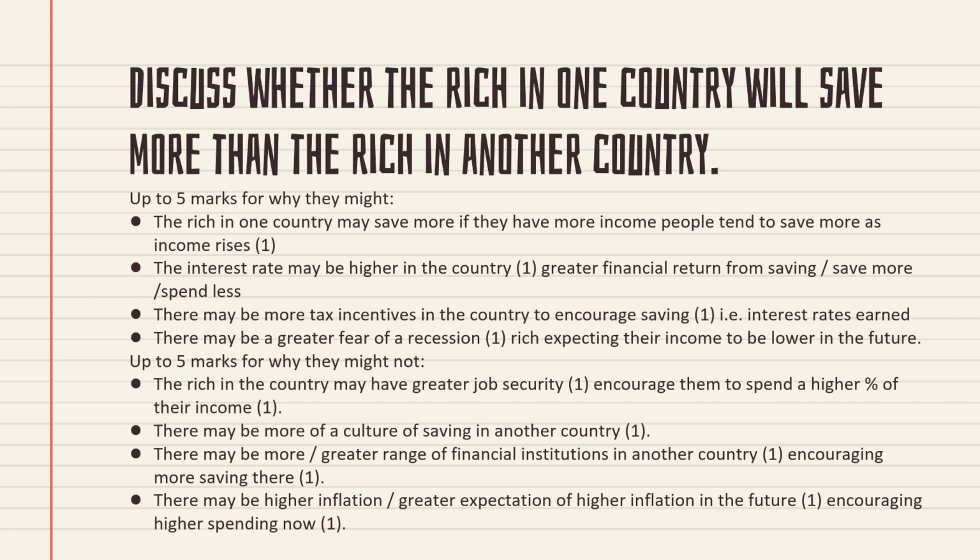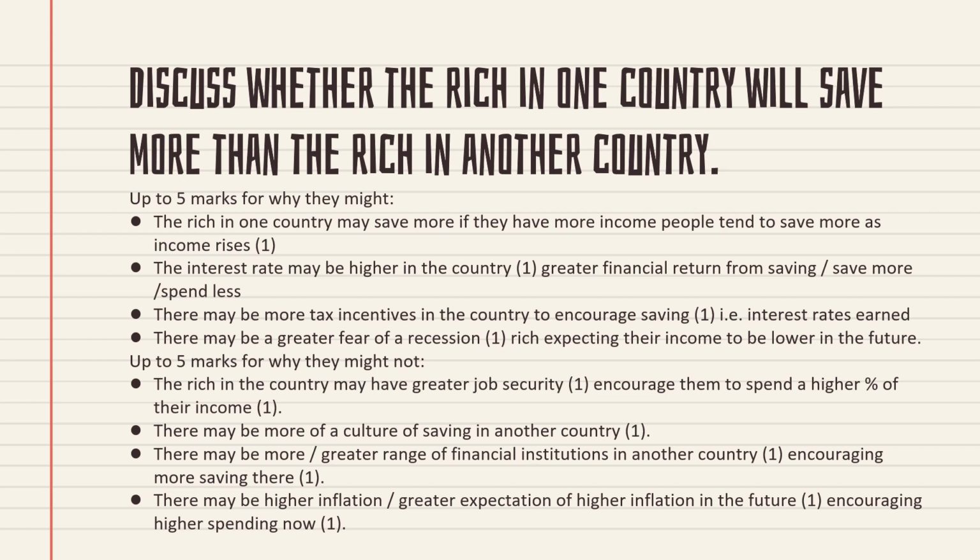So as I explained before, here also is the same type of question: who will save more? But previously it was the rich and poor, isn't it? So here, discuss whether the rich in one country will save more than the rich in another country. Here two people are there, the richest people from two different countries. Then they are asking which country's person will save more money.